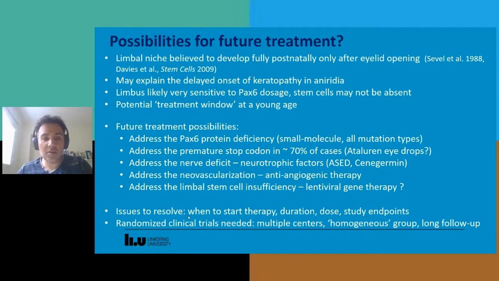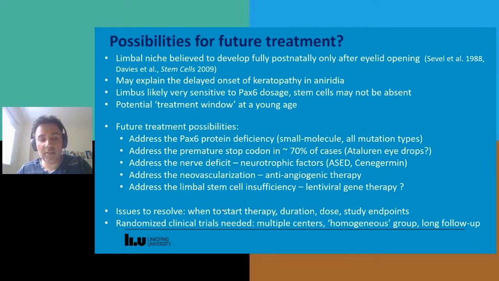In particular, when do we start the therapy in terms of trying to slow down or prevent the development of AAK? It should be perhaps quite early in life. We don't know if we can reverse already progressing AAK.